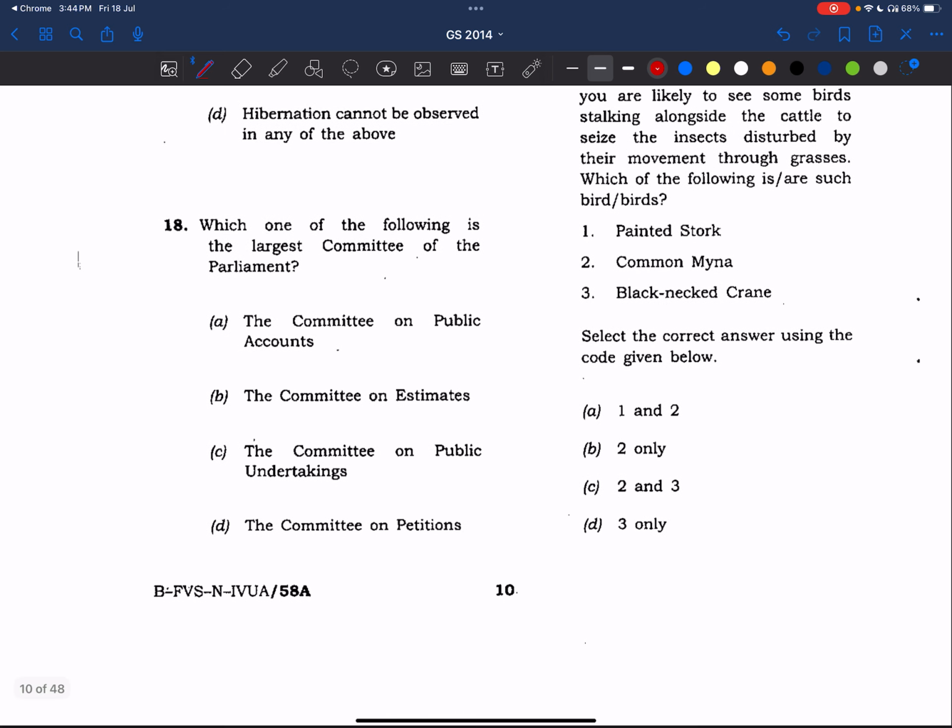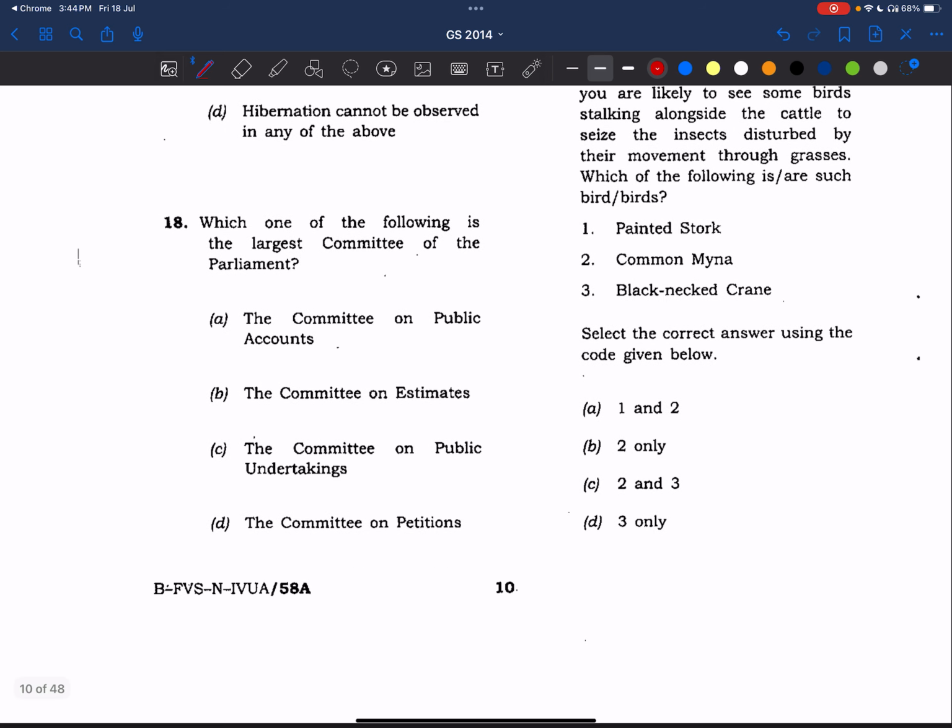Now coming to question number 18. Which one of the following is the largest committee of Parliament? It is a factual question, friends. You know the Estimates Committee has 30 members, right? So this will be the largest committee. All the 30 members are from Lok Sabha only. They are elected from the Lok Sabha with the principle of proportional representation and single transferable vote. And ministers cannot be part of the Committee on Estimates.